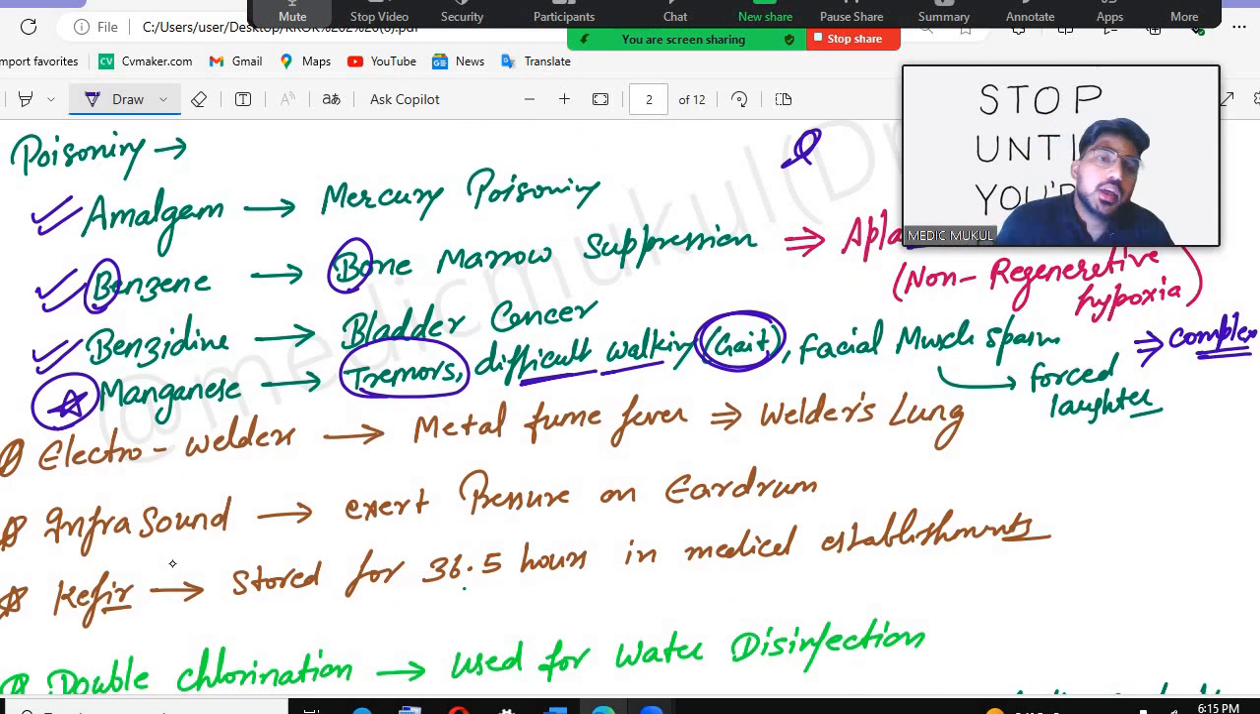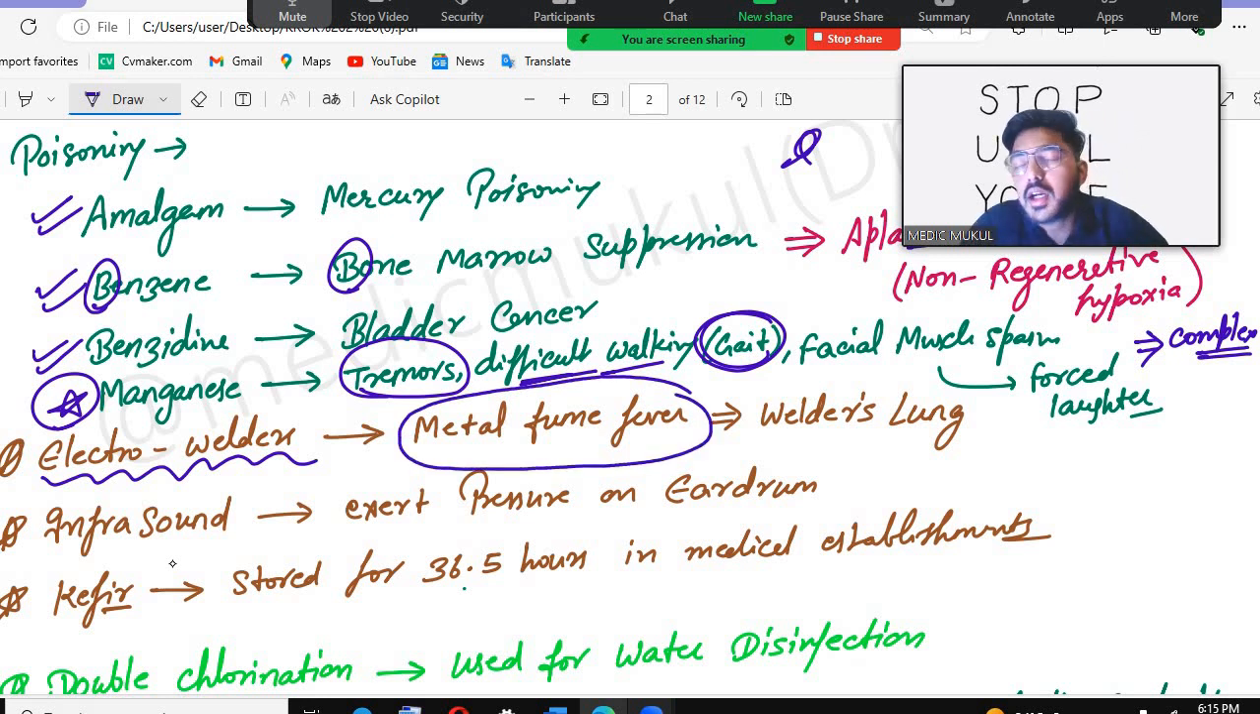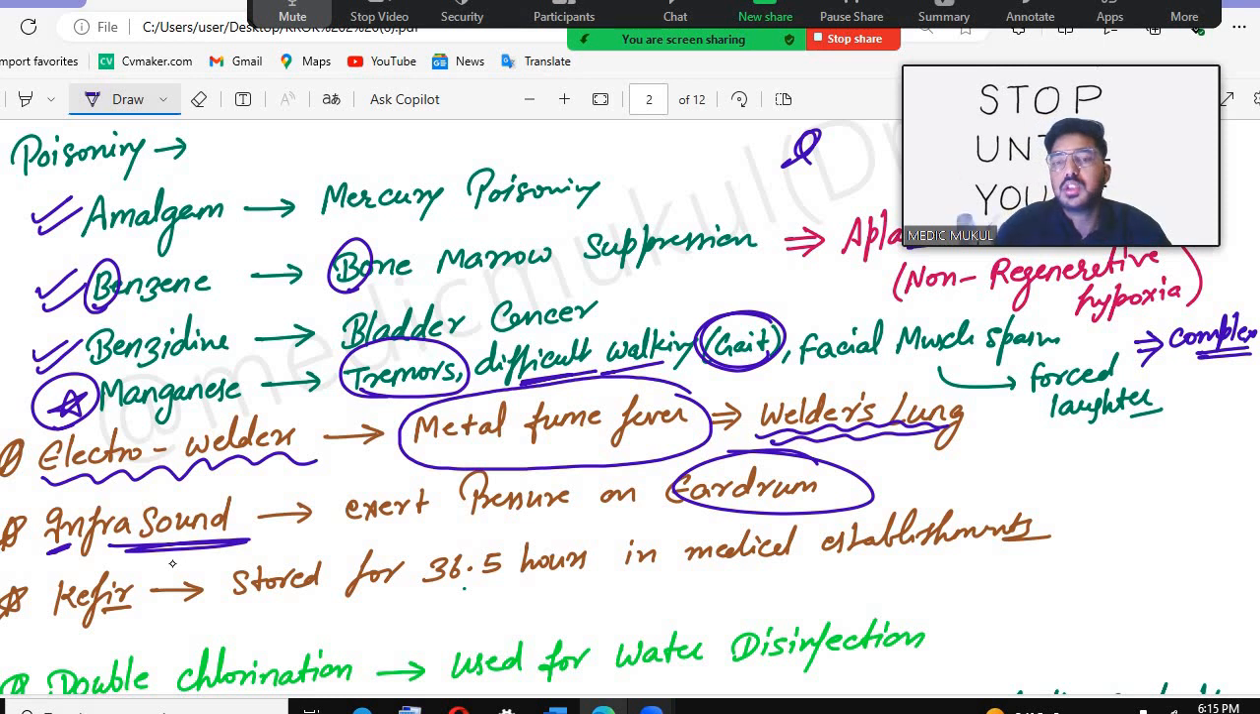Now the person who is an electro-welder. What will we see in that patient? Metal fume fever. Electro-welders, which fever? Metal fume fever will be there. Which lungs will be there? Welder's lung. After that, infrasound exerts pressure on where? Eardrum. This is a direct question that I took. So electro-welders, welder's lungs, metal fume fever, infrasound exerts pressure on the eardrums.